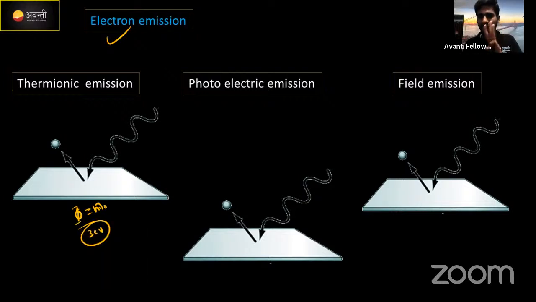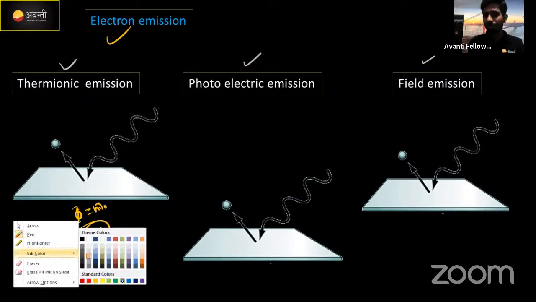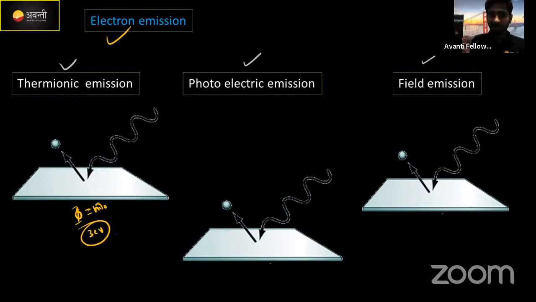Okay, 3 kinds of electron emission they suggested here. First one is thermionic emission, second one photoelectric emission, third one field emission. क्या होता है thermionic emission? Thermionic, the name is actually suggesting that thermo means heat. Okay, you need to supply heat for this metal, okay, to eject the electron from the surface.